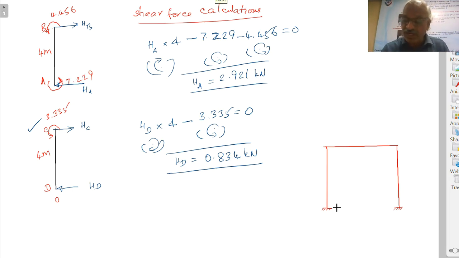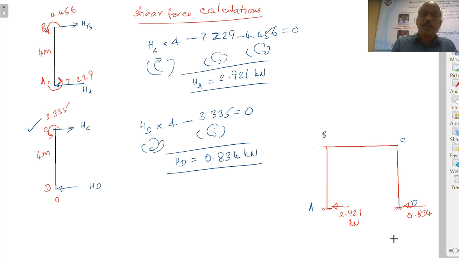Now in the final, say in this figure, so ABCD, this is B, right. Now the reaction here, HA is towards left. This value equal to 2.921. So here also the reaction HD is to the left. This value is 0.834 kilonewton. So both are towards left.